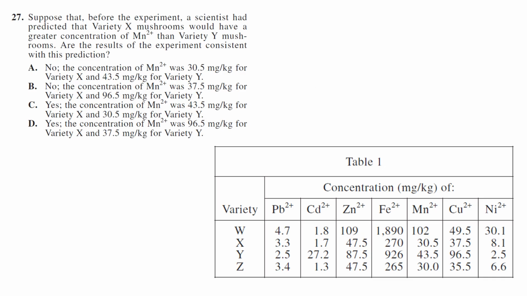Number 27, suppose if Y question. A scientist predicted that variety X mushrooms would have a greater concentration of, I think that's manganese, Mn2+, doesn't matter, so that's 30.5, than variety Y mushrooms. Variety Y mushrooms are 43.5. This one is mostly a reading question now.